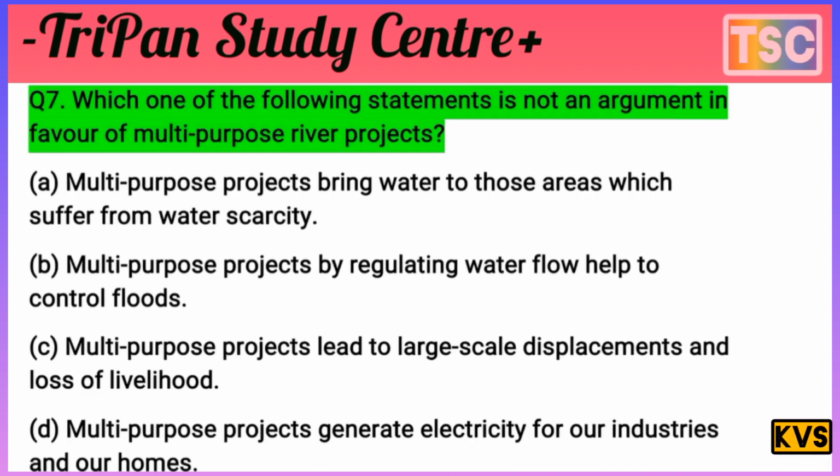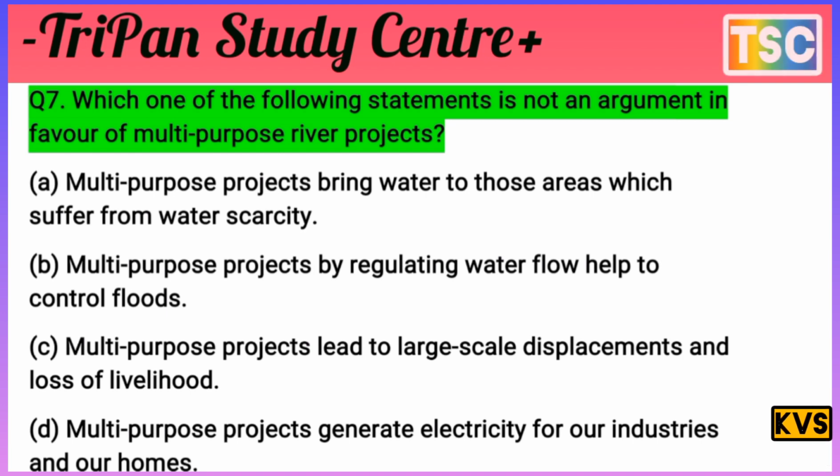The next question arrives here. Which one of the following statements is not an argument in favor of multi-purpose river projects? Option A, multi-purpose projects bring water to areas which suffer from water scarcity.